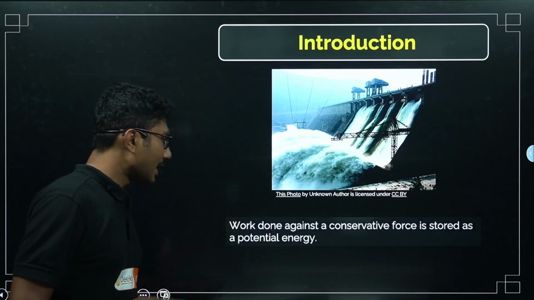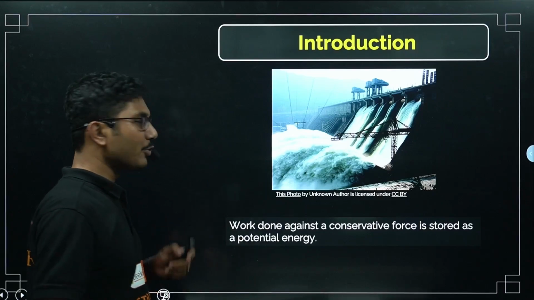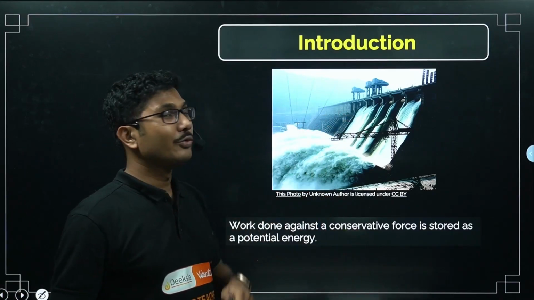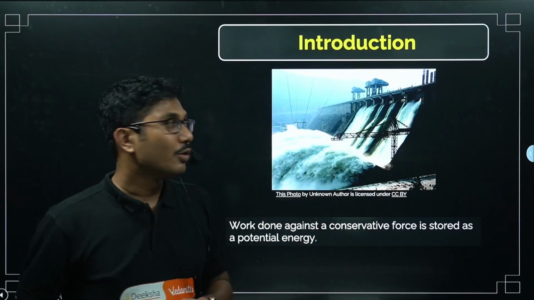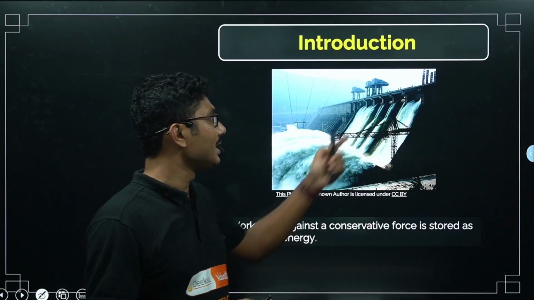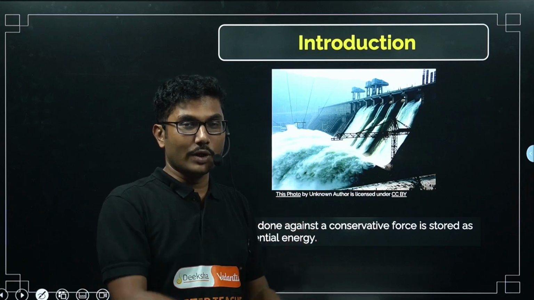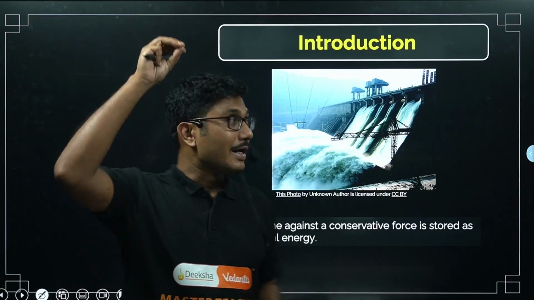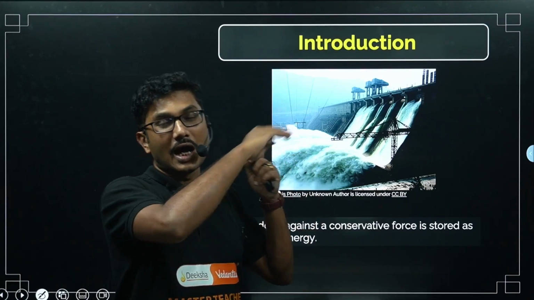So work done against a conservative force is stored as potential energy. Let us understand: here we are doing work against gravity by storing that water at some height. We are not doing the work, obviously. Here nature itself is doing the work by taking water from the ground level, making it vapor, and then it falls down as rain from the sky and is stored at a higher place.